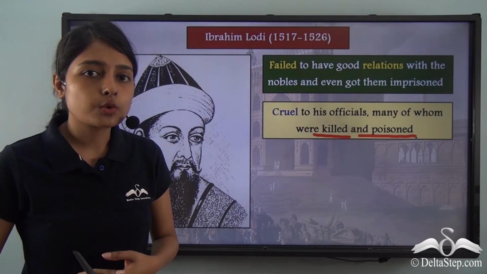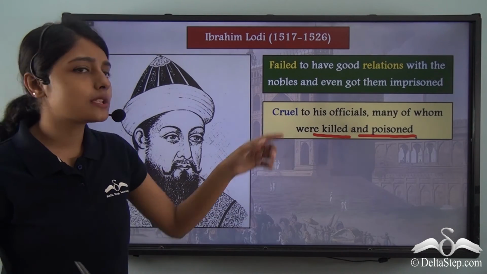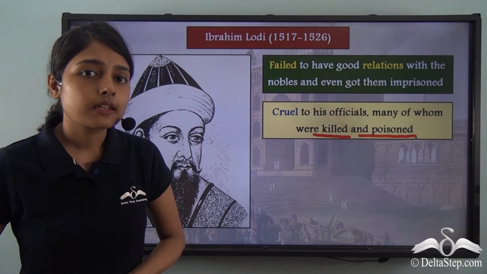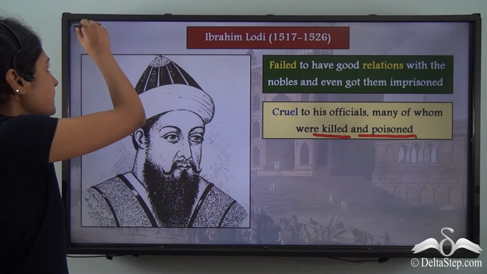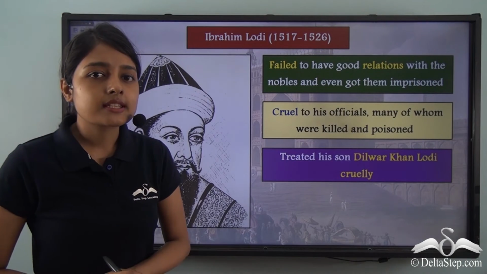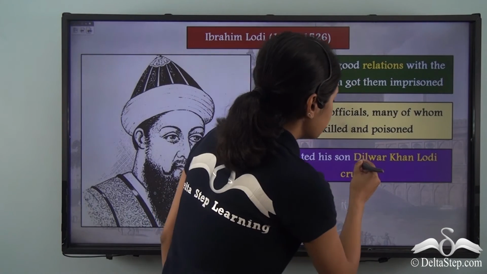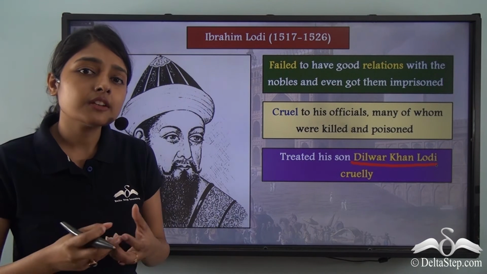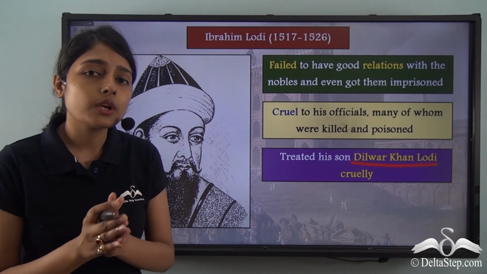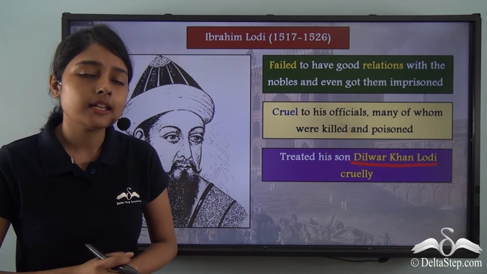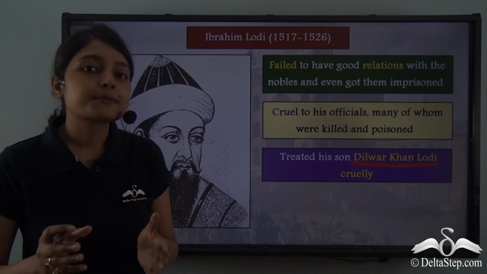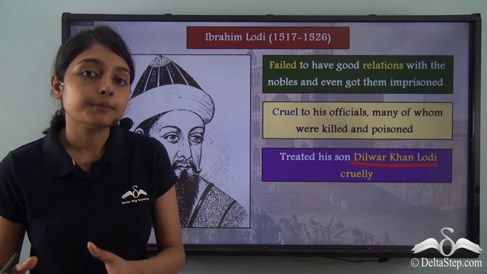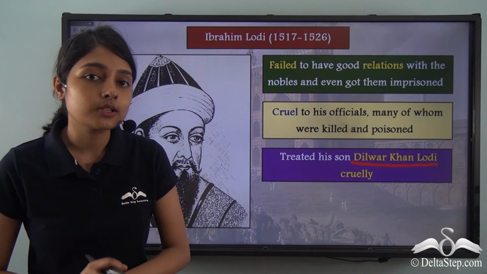But Ibrahim Lodi's cruelty wasn't restricted to his nobles only. It took place within his own family as well. How did it take place? This is because he treated his son Dilwar Khan Lodi very cruelly. Even his son was treated very badly by Ibrahim Lodi. This proves the point that we have been trying to establish, that Ibrahim Lodi was a very cruel sultan.